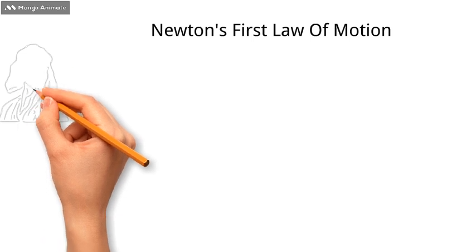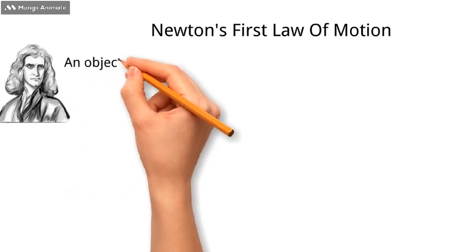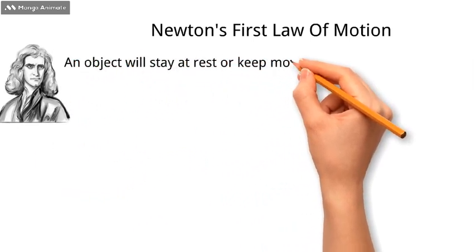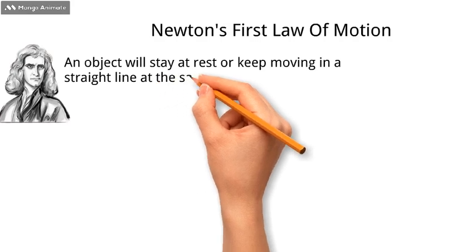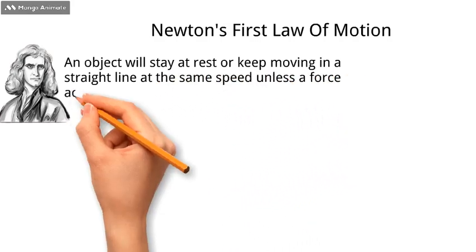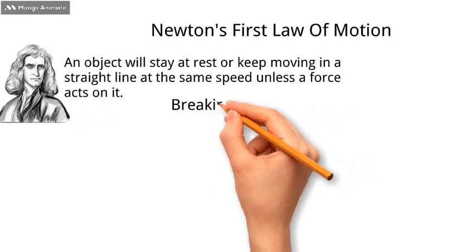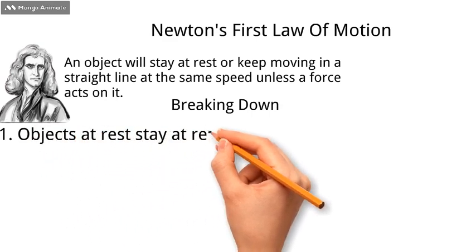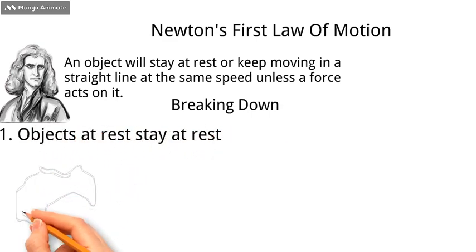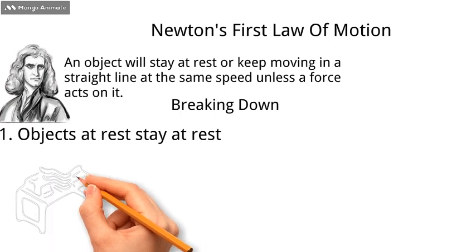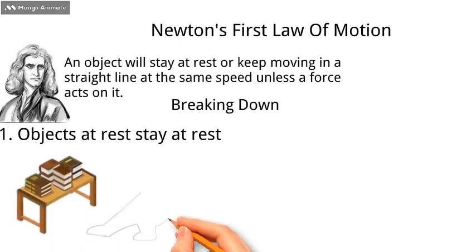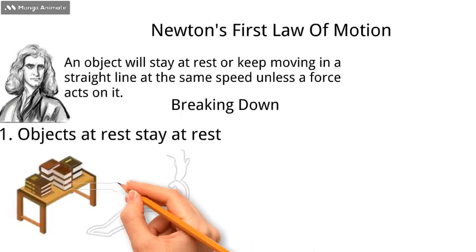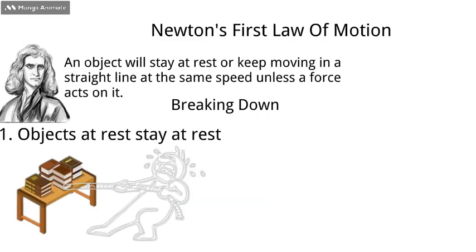Newton's first law of motion states that an object will stay at rest or keep moving in a straight line at the same speed unless a force acts on it. Let's break it down. 1. Objects at rest stay at rest. Put it like this: if something is not moving, it won't start moving by itself. It needs a push or a pull, which is force, to get it moving.